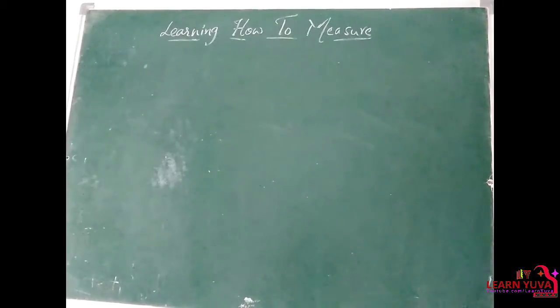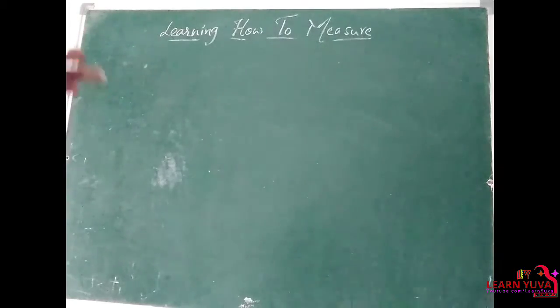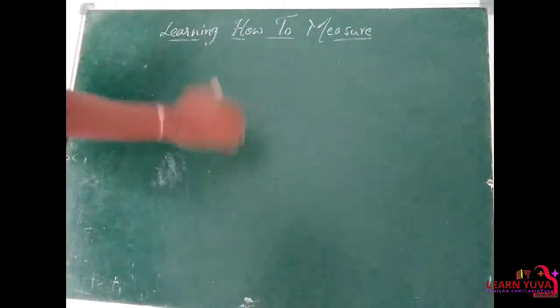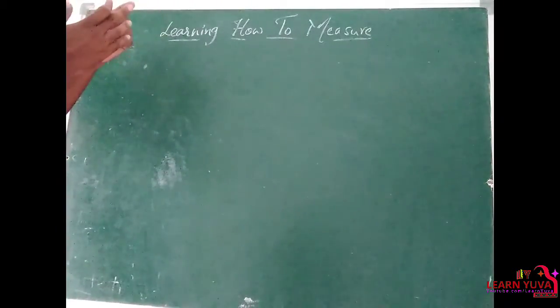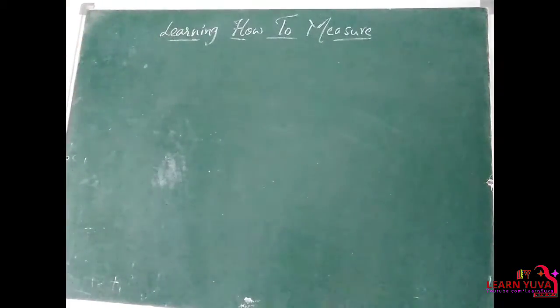So in olden days, people measured with the help of foot span. Foot span is nothing but our foot, 1 foot, right? And hand span, and cubit. Cubit is the length from the elbow joint to the tip of the middle finger. That length is the cubit, right?